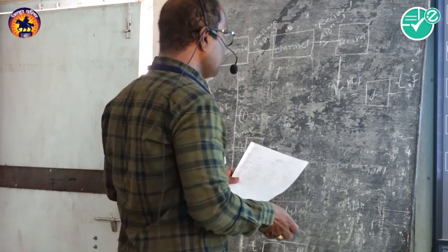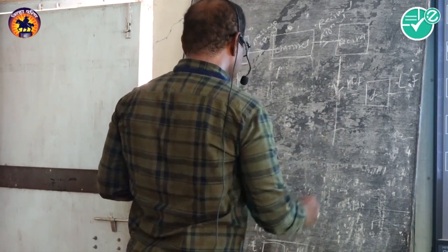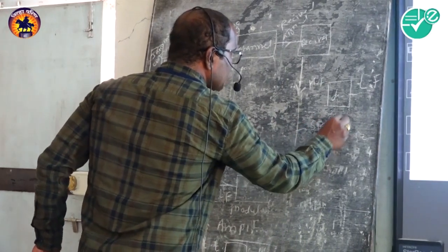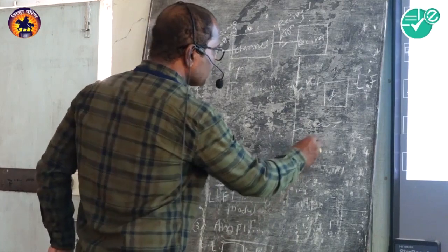Then this signal is weak. Here there is a separator circuit. What is the separator circuit?